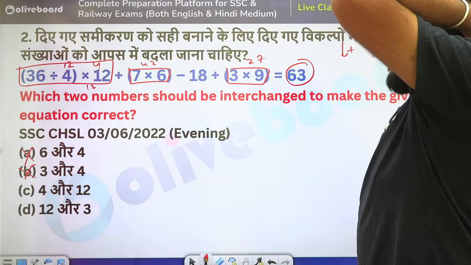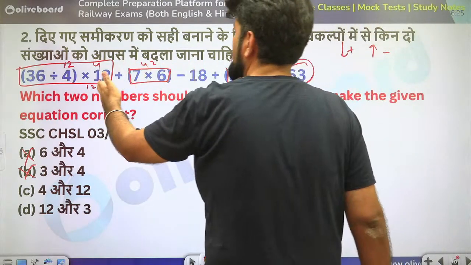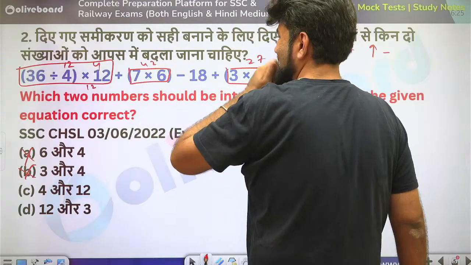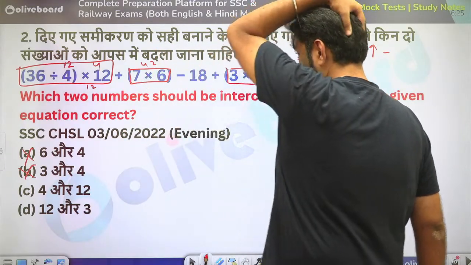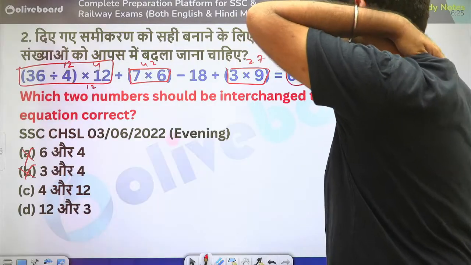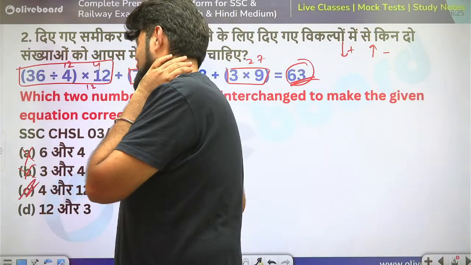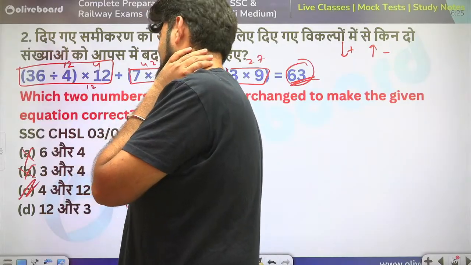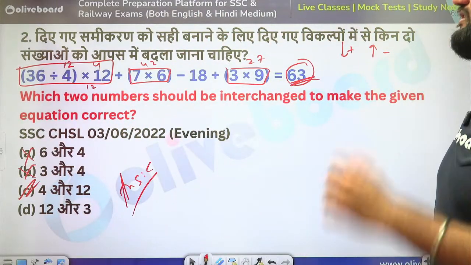Now, in that case, this is 12 plus 42, 54 plus 27 minus 18 is 63. So option C is the correct answer. Okay, 81 minus 27 is 63. Option C is the correct answer.